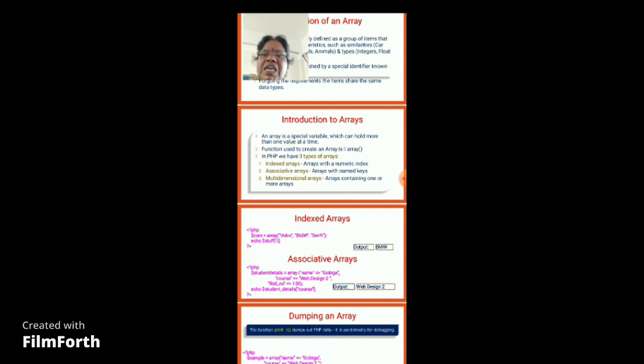So this is the key, the index, where I can identify a particular element in an array and retrieve that element. This is the indexed array.